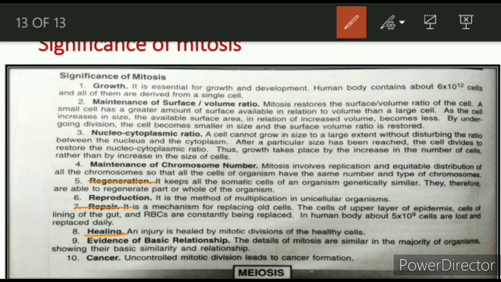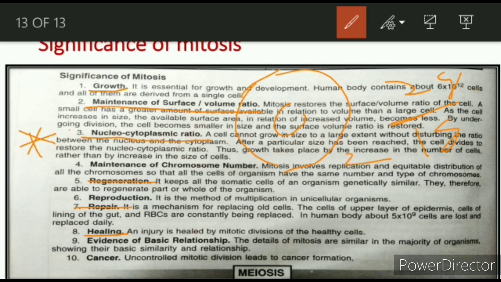Another significance is growth. Here we have seen that growth is occurring. Also, maintenance of surface to volume ratio and maintenance of the nucleocytoplasmic ratio. This is very important. The nucleocytoplasmic ratio means the ratio of nucleus to cytoplasm. I am giving a mathematical example: 2 gram cytoplasm and say 1 gram nucleus. So what is the ratio?